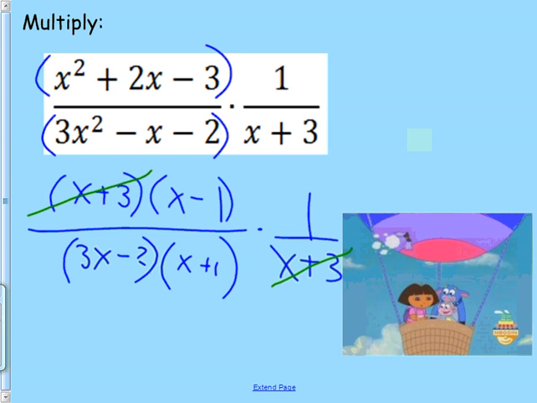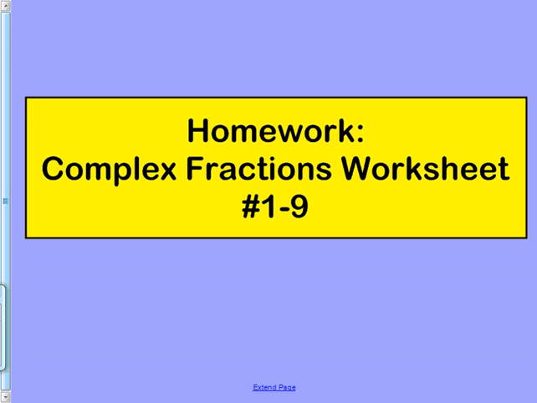All right, so your homework for tonight is complex fractions worksheet 1 through 9. Given the short amount of time you have left in here today, I will keep it reasonable. I just want you to do the odd ones. Today was kind of an odd day, so do the odds: 1, 3, 5, 7, 9. All right, that's all I got for you for today.